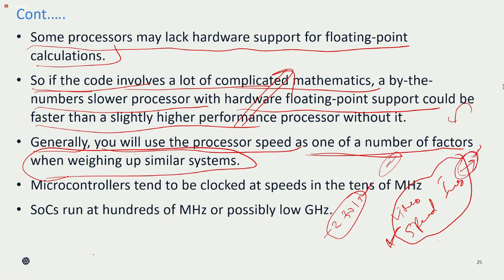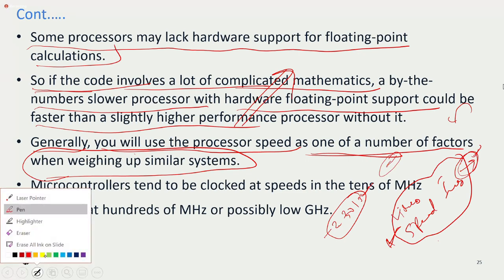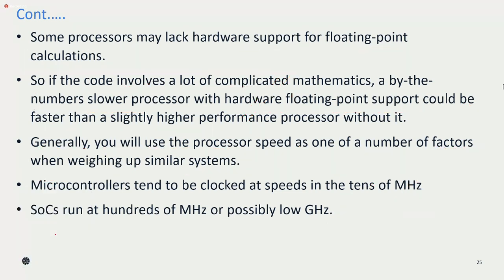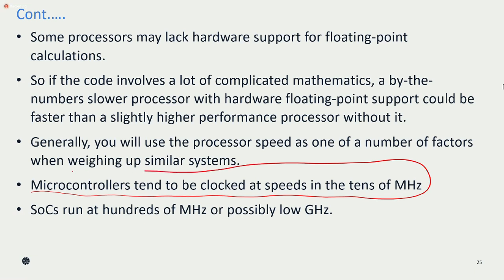Now if you talk about processor speed in the case of a microcontroller and a circuit on board, when I gave you the specification of your Arduino, I told you about the RAM and those things, right? Here, in the microcontroller, your processor speed will be in terms of megahertz only.